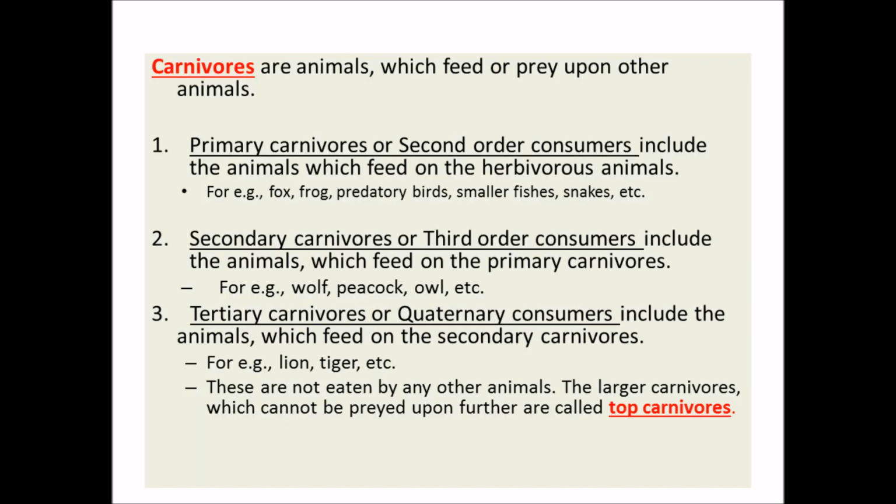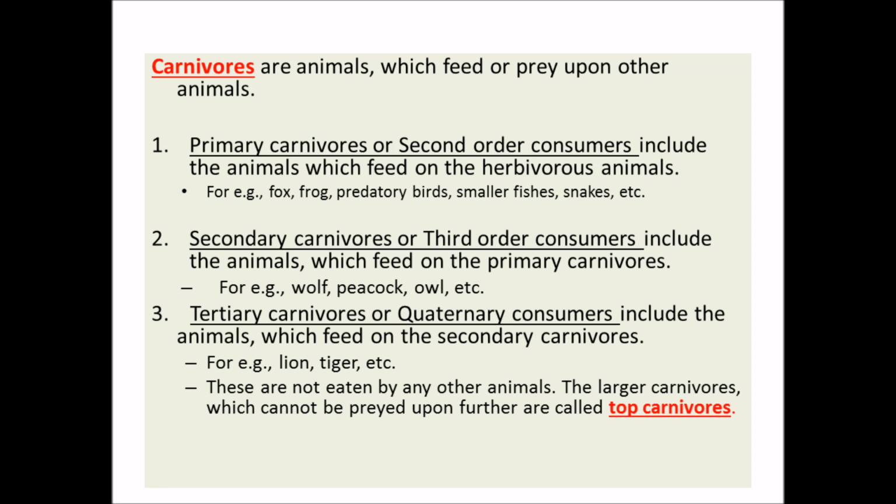Now carnivores are the animals which feed or prey upon other animals. They are also heterotrophs, of course, and these carnivores can never be first order consumers, as we were discussing in the last slide, because first order consumers can only be herbivores.